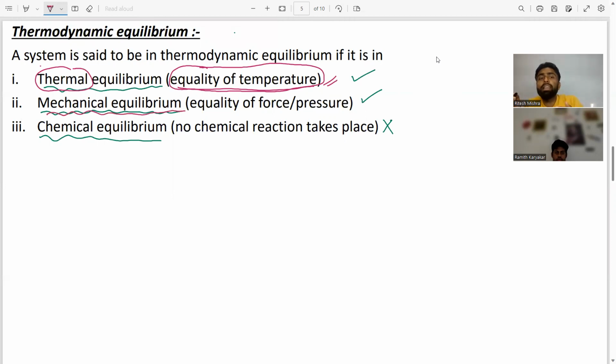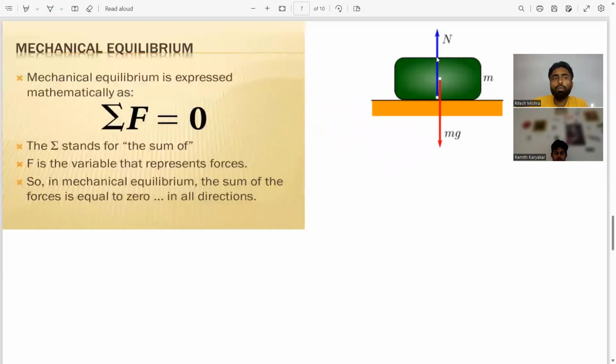When will any system be in mechanical equilibrium? Mechanical equilibrium means forces or pressures must be acting there. Here the term mechanical comes in. Mechanical means that forces or pressures may be acting on the system. Now please see the image. What does mechanical equilibrium mean? Here, my dear.